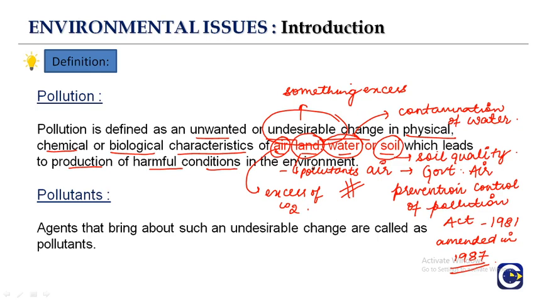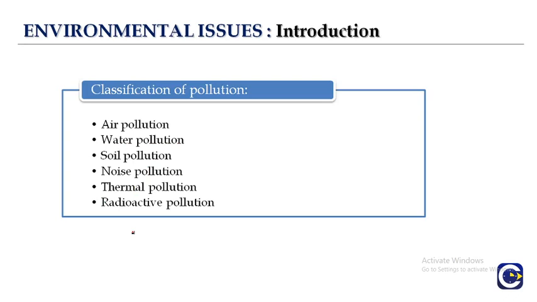But who is causing the pollution? These are known as pollutants. Pollutants are the agents that bring about such an undesirable change. So all the undesirable change in air, land, water, soil is caused by agents known as pollutants. Let's classify pollution into different types.